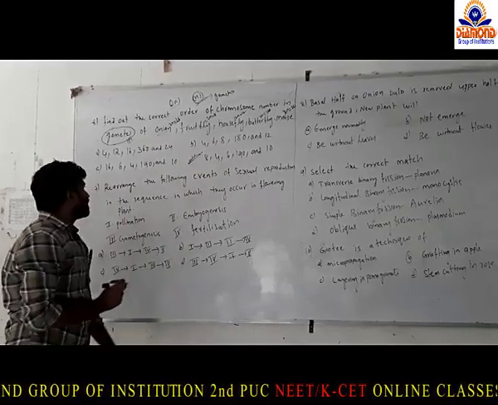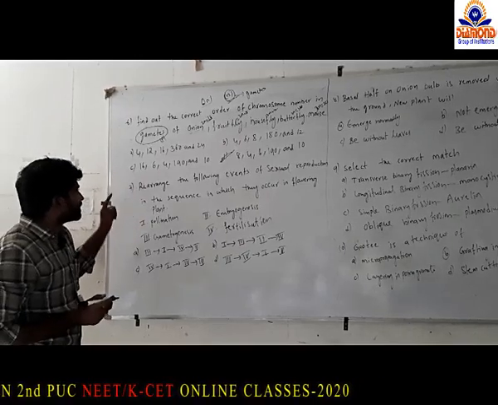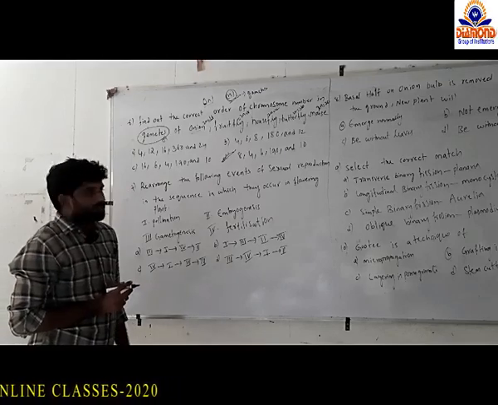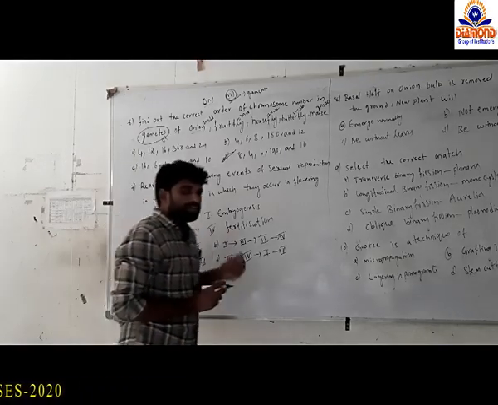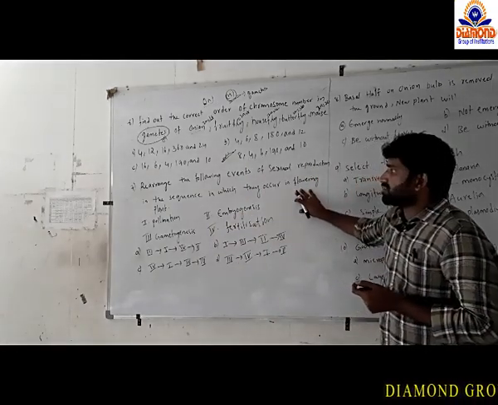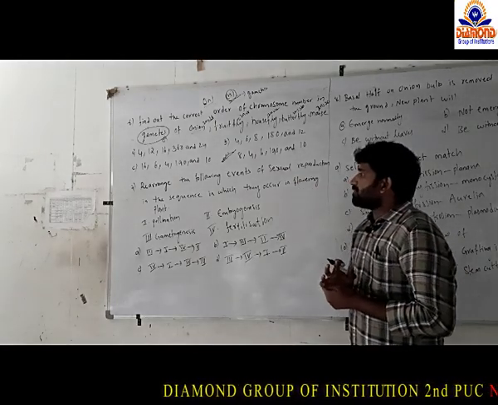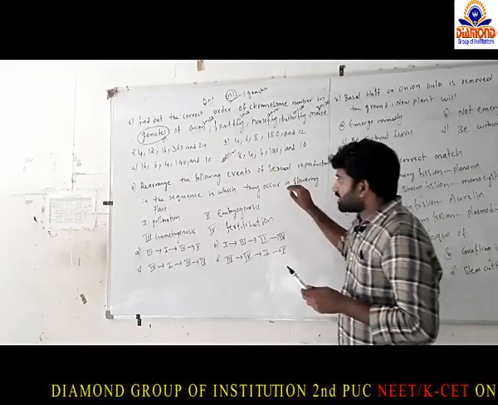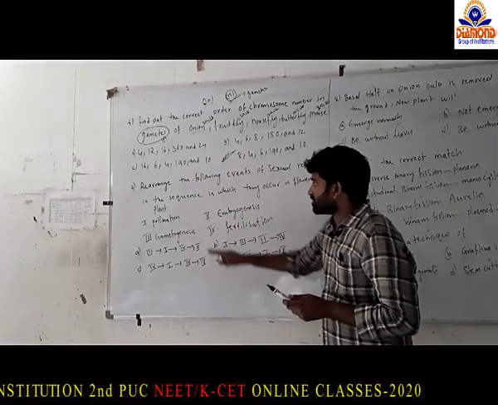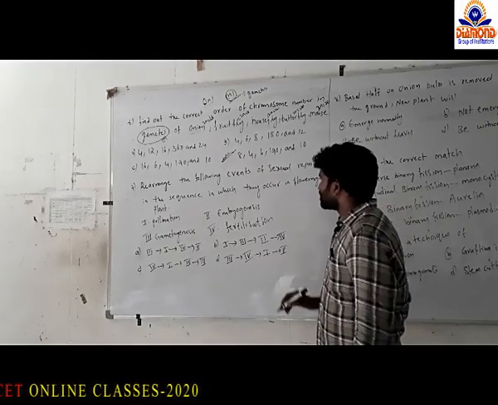So the answer is D. And coming to the next one: rearrange the following events of sexual reproduction in the sequence in which they occur in flowering plants. In flowering plants, what events take place in the process of sexual reproduction? We have to rearrange them. The options are given as pollination, embryogenesis, gametogenesis and fertilization. But the sequence order is